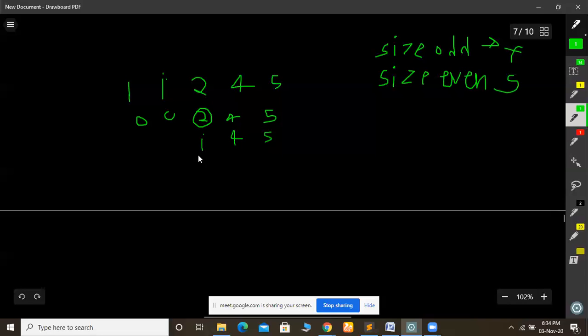Now the second person has to pick an element from this pile because it is not empty. So now the case will become 0 4 5. Now the first person is clever. What will he do? Again he will pick only 3 elements from here, so here it will become 1 and here it will become 4. Now the second person again gets stuck here and has to pick again from here. Now the first person is again clever, so he will pick all 5 elements from here. So it will become 0 0 0.